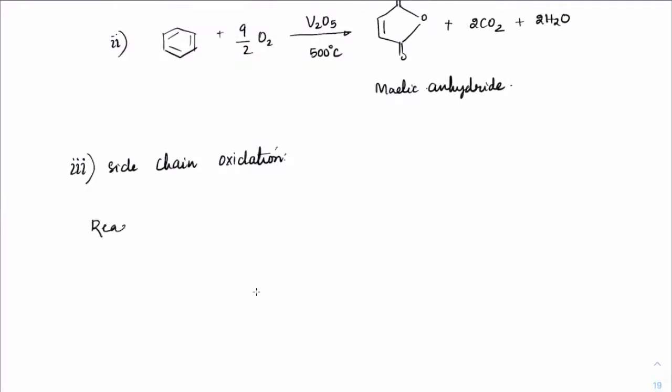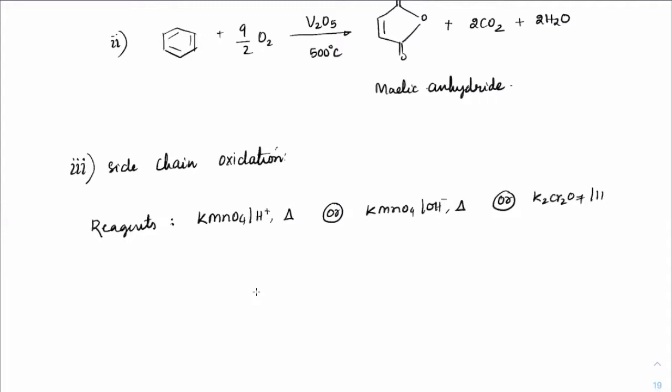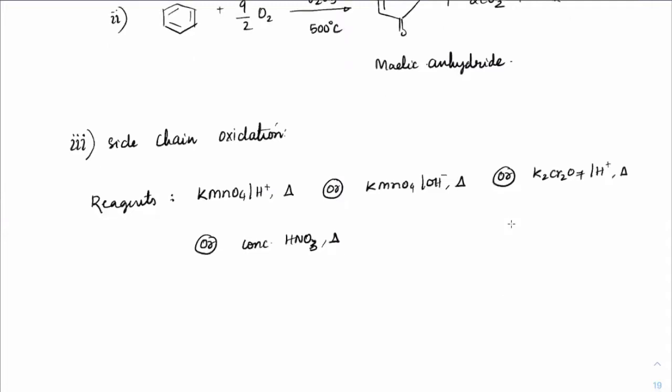Side chain oxidation can be done by a lot of reagents. First, let me write the reagents. Reagents could be KMnO4, H plus and heat, the reagent number 1, or KMnO4, OH minus and heat, or K2Cr2O7, H plus and heat, or concentrated HNO3 and heat. All of them work on the same lines. They will all give the same kind of product here. Now let's see how the reactions take place.